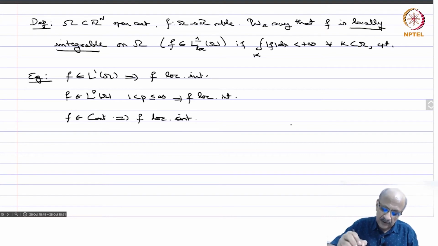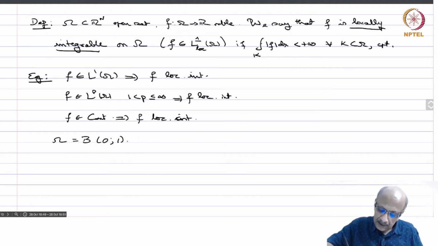Let me give one more example of a locally integrable function which is unbounded and which does not really come in any of these categories. So let us take omega equal to the ball, center origin, radius 1, contained in R2. Then you take f of x equals 1 by mod x if x is not 0.